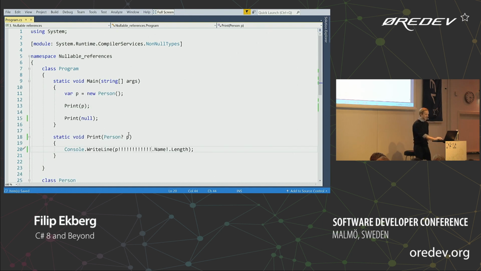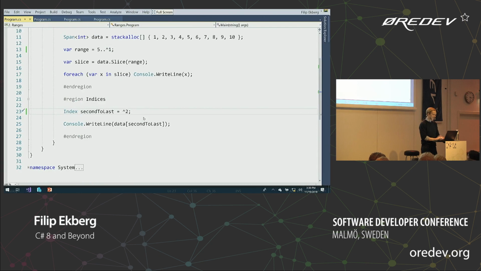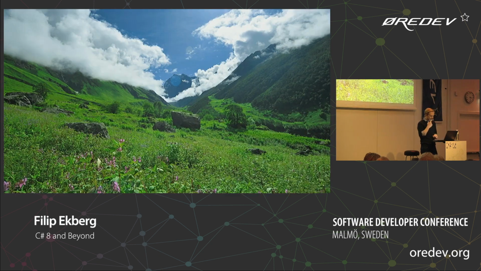So now what I can do here, let's remove null here, and these things are no longer necessary. You'll see that it also complains if I pass null into the method. But then again, I can promise that null isn't null, right? That's funny. All right, so those are the features that I can show you in C# 8. And next we'll go over to the slides and have a look at all the other cool features that are hopefully coming to C# 8.